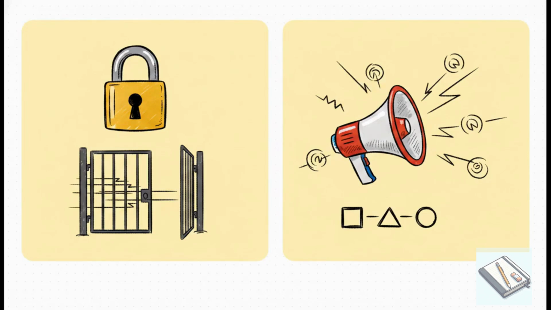Now, synchronized is a powerhouse, but it's not our only tool. Let's compare it real quick to another keyword, volatile. Synchronized is like a bouncer at a club. It only lets one thread in at a time. It fixes race conditions, and as a bonus, it also fixes those memory visibility problems. Volatile, on the other hand, is more like a public announcement system. It doesn't stop anyone from coming in, but it guarantees that if a value changes, everyone sees that change immediately. So it fixes visibility and reordering, but it does not fix race conditions. They are very different tools for very different jobs.